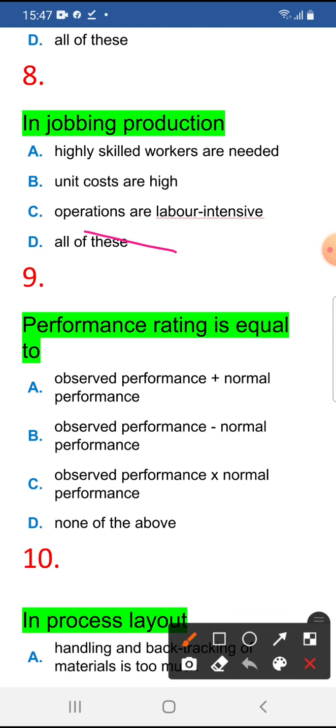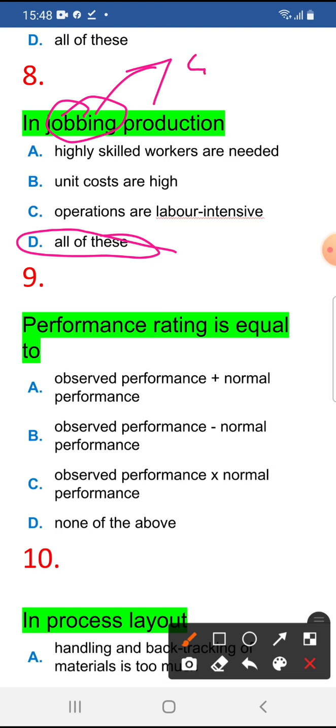So these all are correct. Why is it? Jobbing means the particular job you are doing. Suppose you got some order, and you want to prepare one statue of